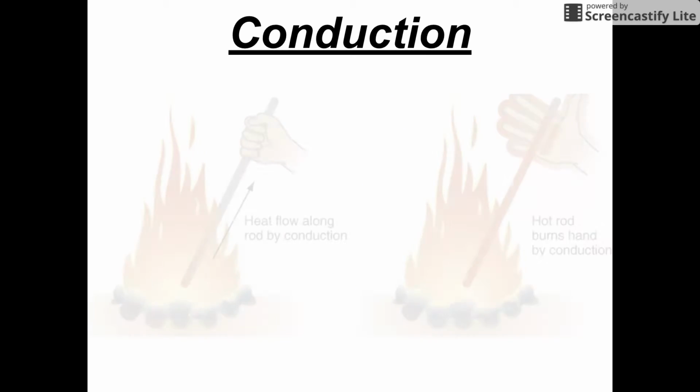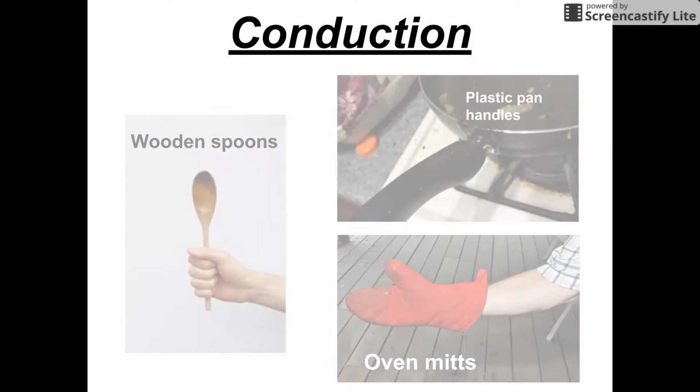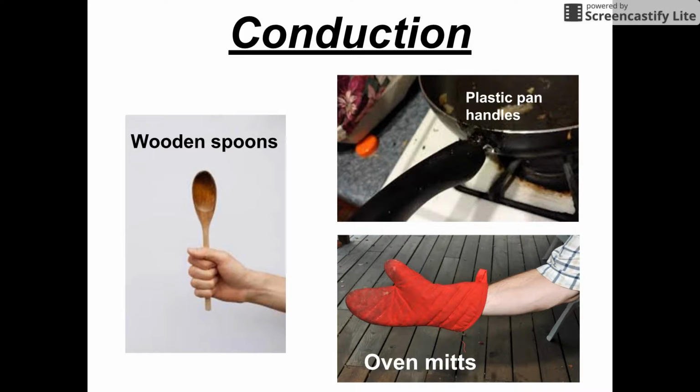Here's another example. Heat from the fire is transferred through the metal rod to your hand, ultimately burning your hand. This is why we use things like wooden spoons, plastic pan handles, and oven mitts. These are called insulators and do not transfer heat energy very easily.